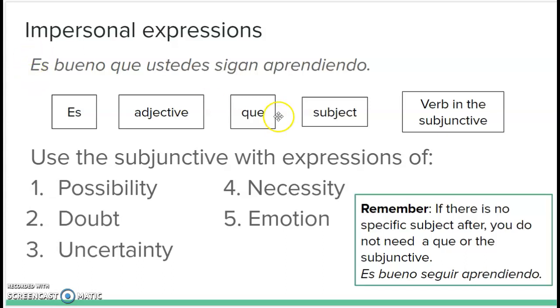Okay, so over here I have this little reminder box. If there's no specific subject after the impersonal expression, you don't need a que. And then if there's no que, there's no subjunctive. So instead of the example sentence, es bueno que ustedes sigan aprendiendo, if we take out the ustedes, we're also going to take out the que. So here we have a true impersonal expression, es bueno seguir aprendiendo. So you're not giving any subject. It's good to continue learning.